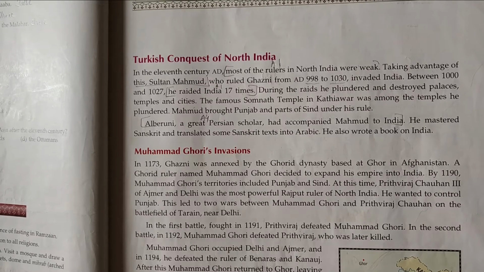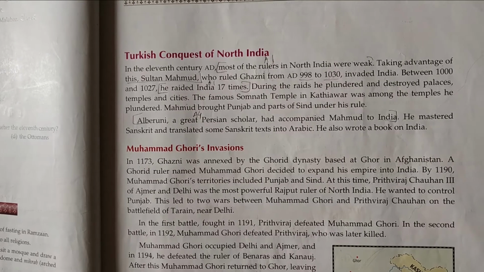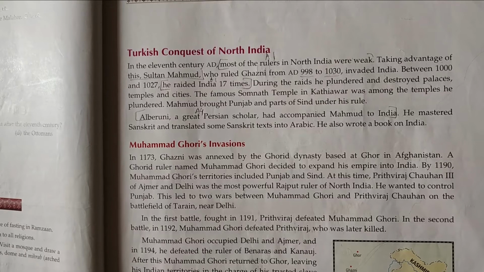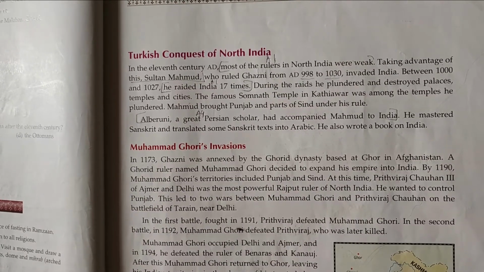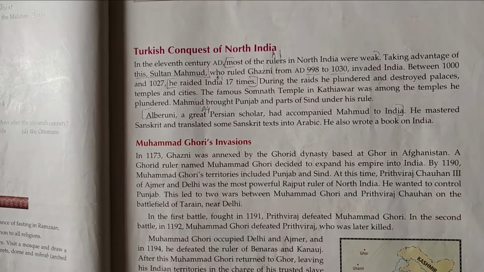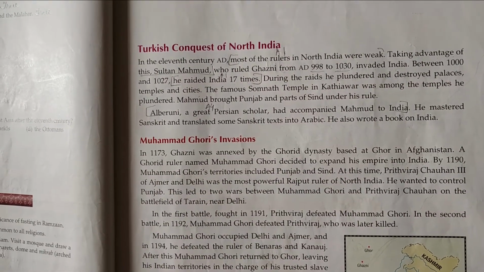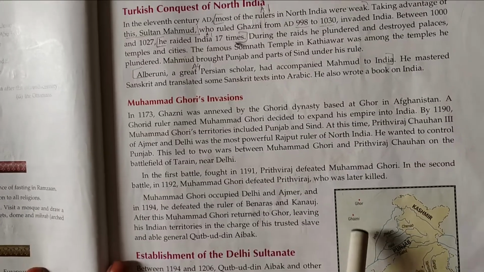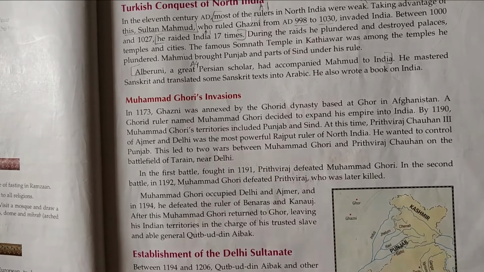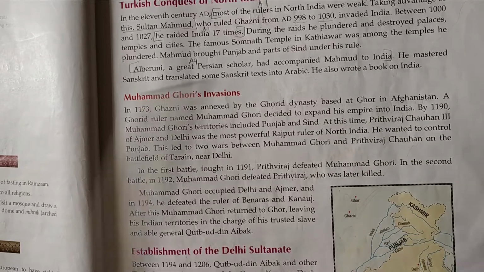Now see, after Mahmud Ghazni, Muhammad Ghori, he also invaded India, his dynasty. In 1173, Ghazni was defeated and annexed by the Ghorid dynasty. You can see here in the map Ghazni and Ghori. They are both from Afghanistan. So both were based on Ghor in Afghanistan.